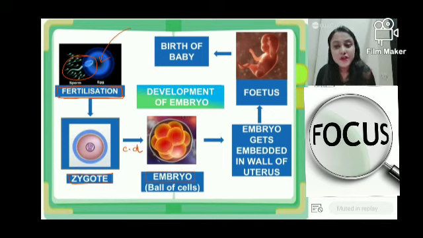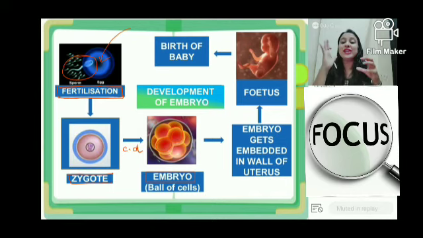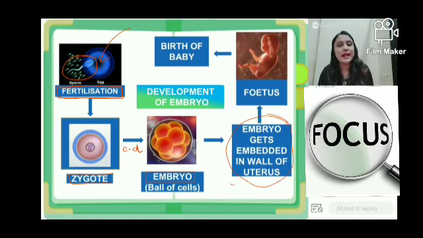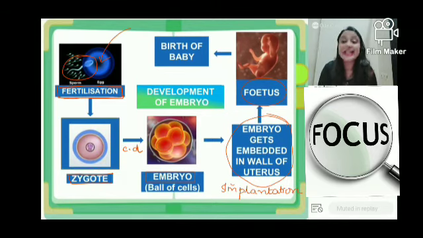Now, this embryo formation will also happen in the fallopian tube. But like I told you the previous day, space is not sufficient in the fallopian tube. So this embryo will travel down from the fallopian tube to the uterus. And just like you plant a tree in the soil, this embryo will get planted, attached or embedded in the wall of the uterus. And this process of embedding of the embryo in the wall of the uterus, what do you call it? Who is going to tell me this process? After that, ultimately fetus formation will take place.